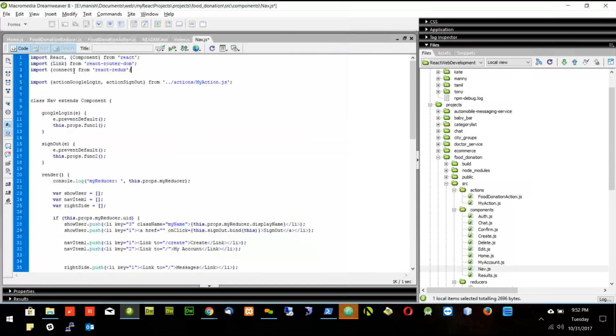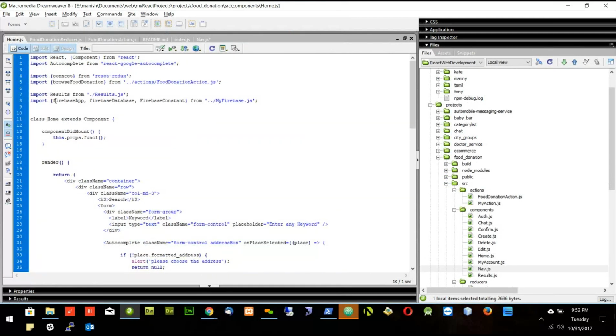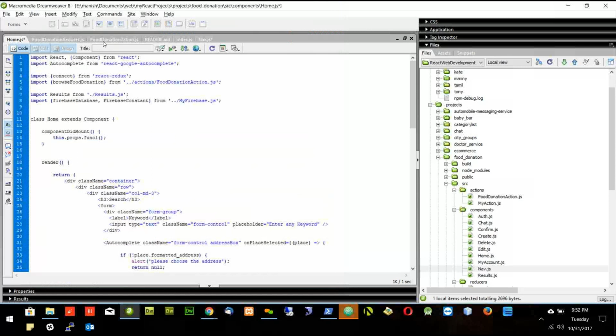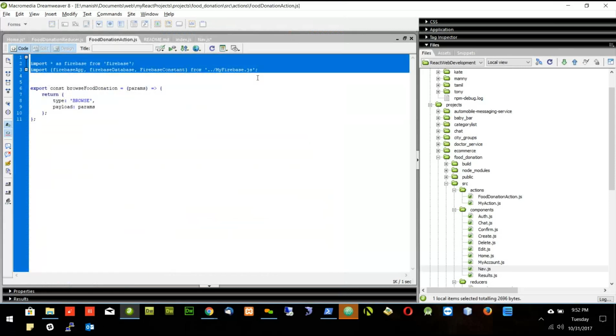We don't use Firebase app. So I will delete this part. So you have to see the error and delete it accordingly. Maybe my errors are different. Your errors will be different. Food donation action, we don't use any of them. So let's remove all this one.